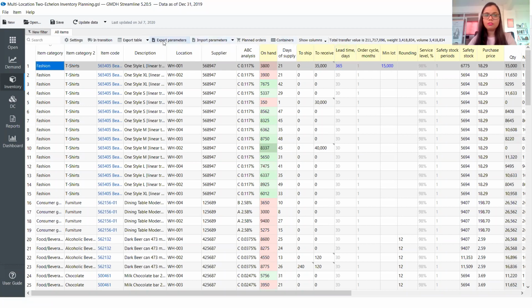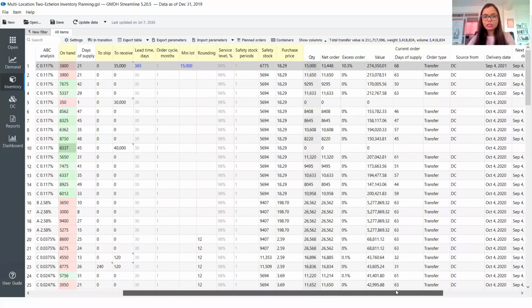We can definitely export these parameters to Excel and make those changes in Excel and then import back in the system. That's also very easy to do. So it uses the best of both worlds. It uses the flexibility of Excel and also has a system in place to automate all the supply management part.